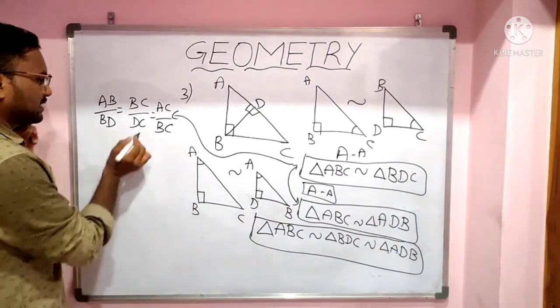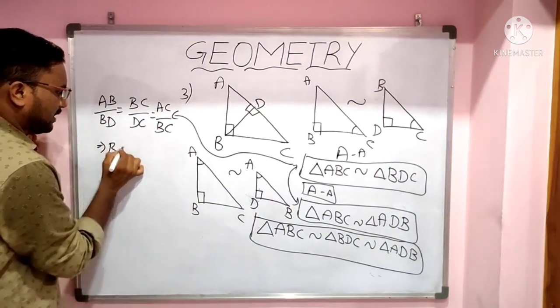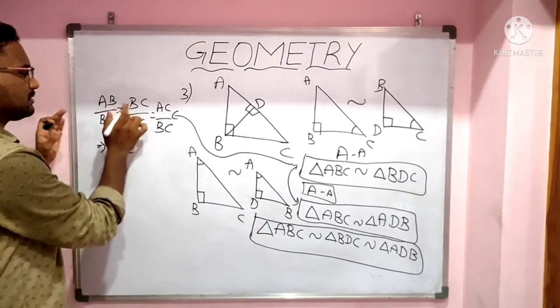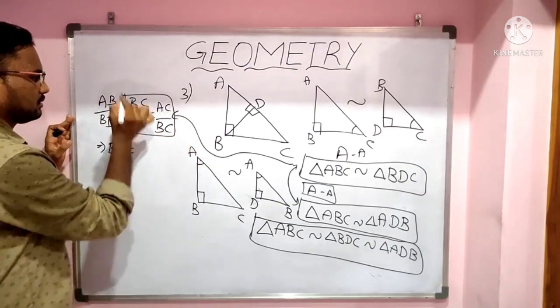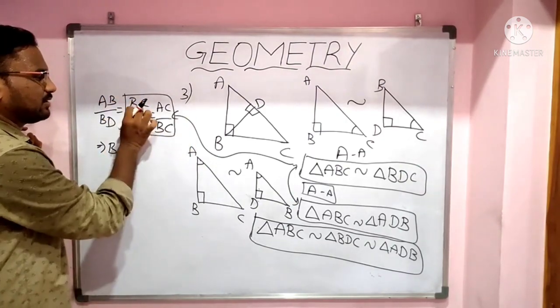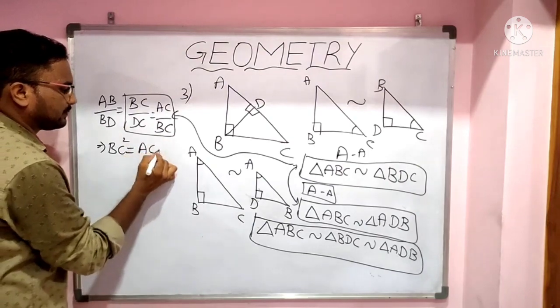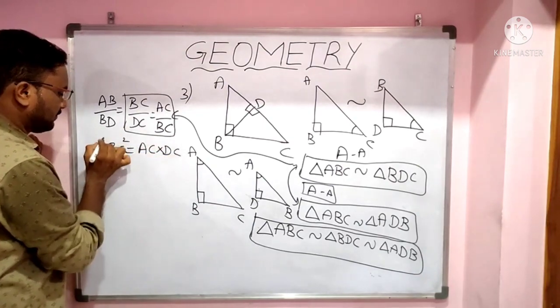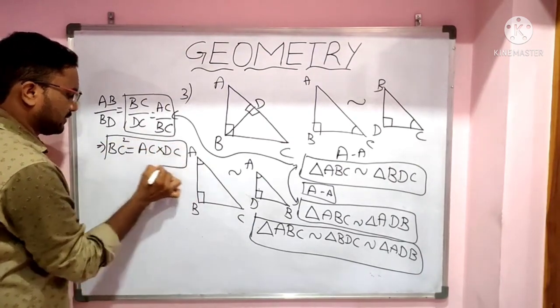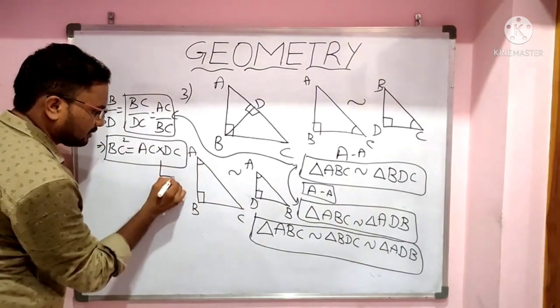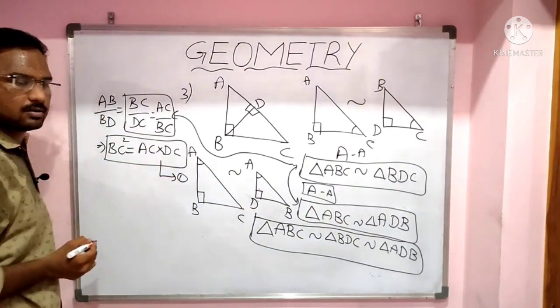From these, BC square equals AC into DC. This is one important formula. This is the first one.